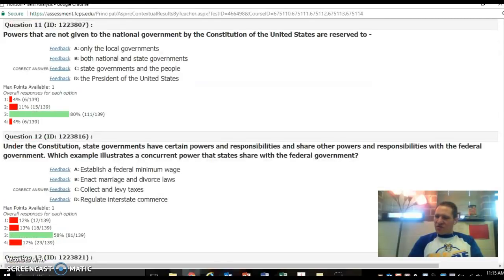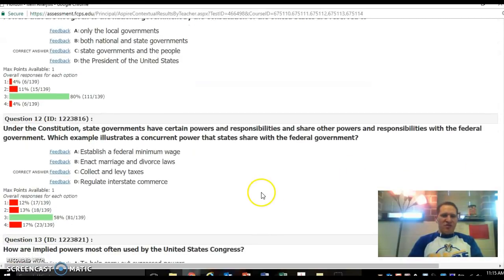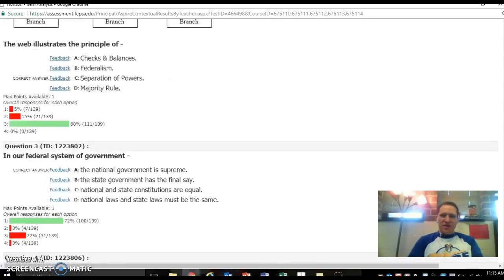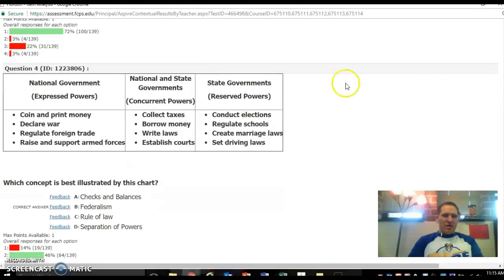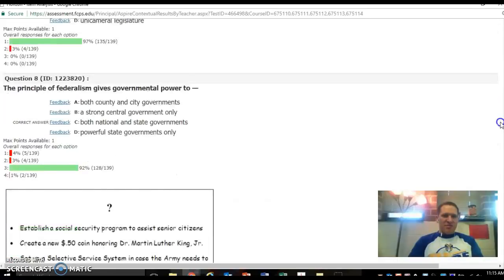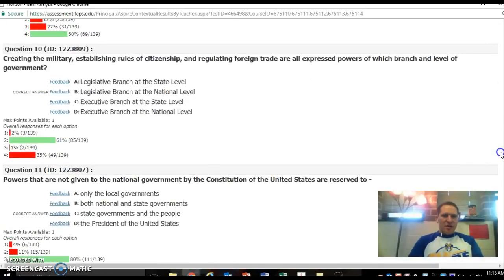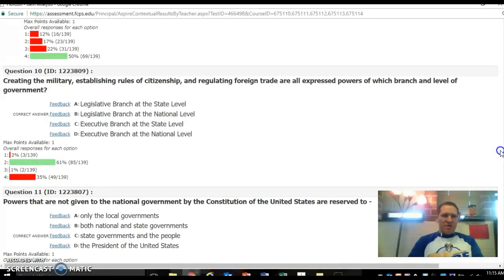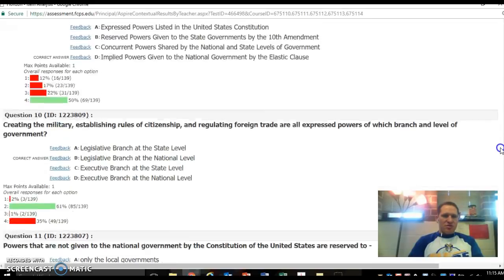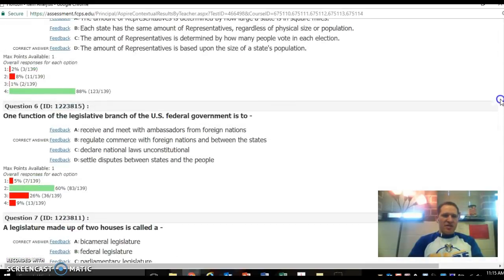All right, 12 is really the last one where a lot of you struggled. You had to pick out which of these is a concurrent power. And if you were to scroll back up to number 4, we have minimum wage, marriage and divorce laws, regulate interstate commerce. Well, regulate foreign trade is here, right? That's an express power. Number 6, regulate commerce, is right here.